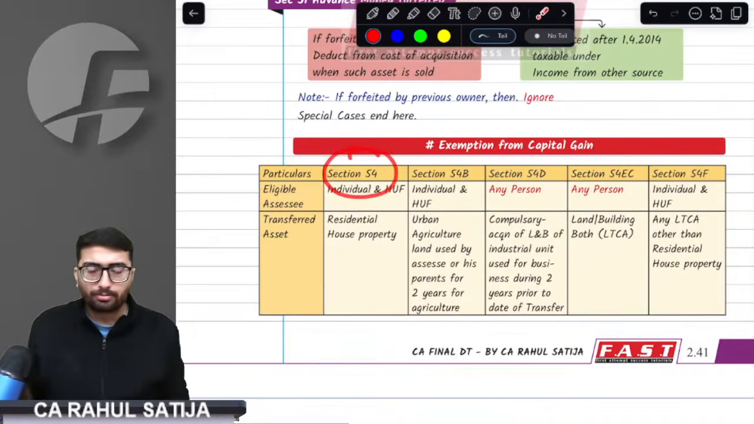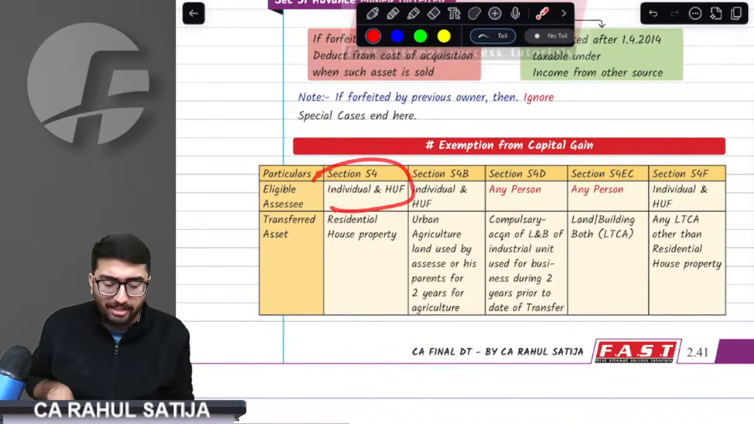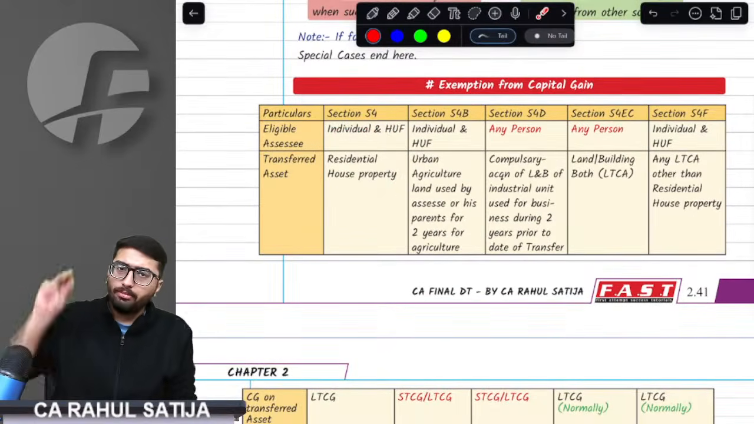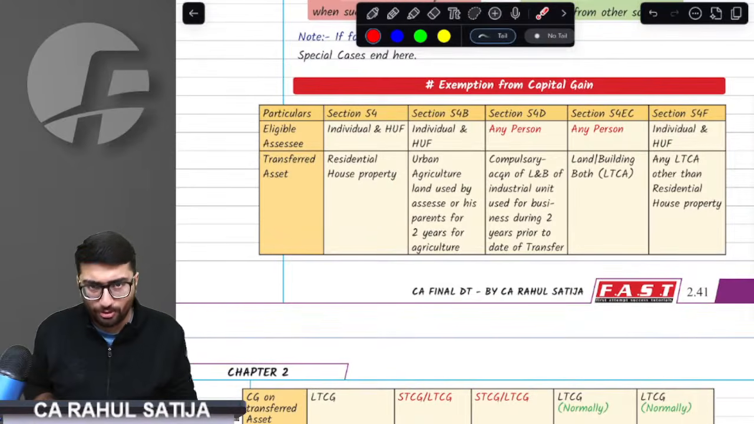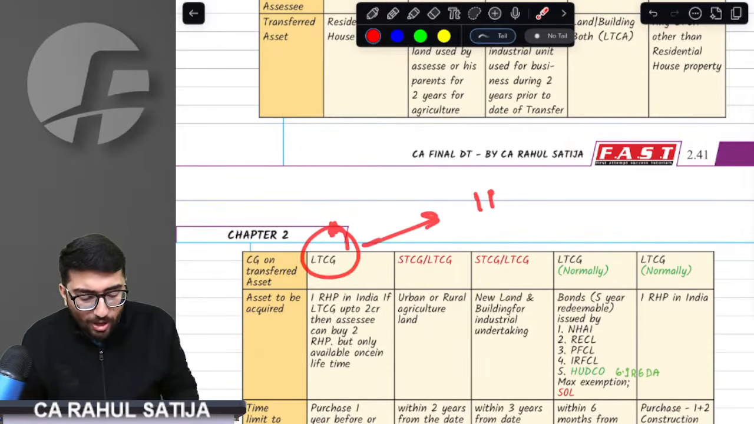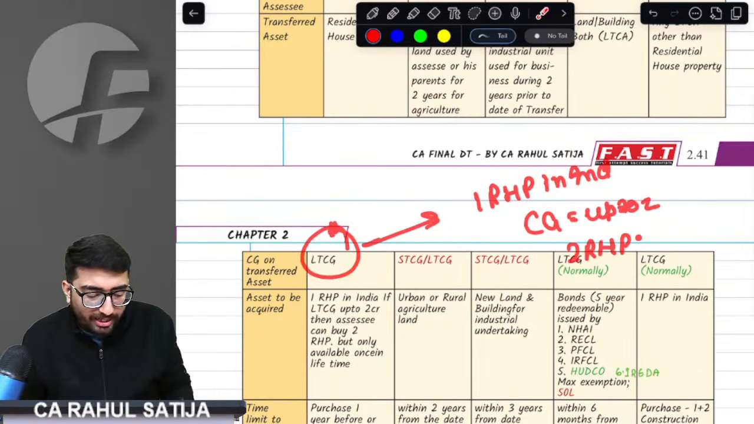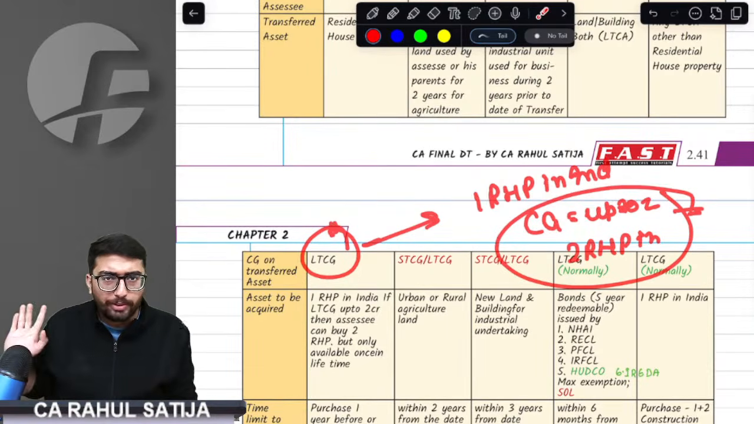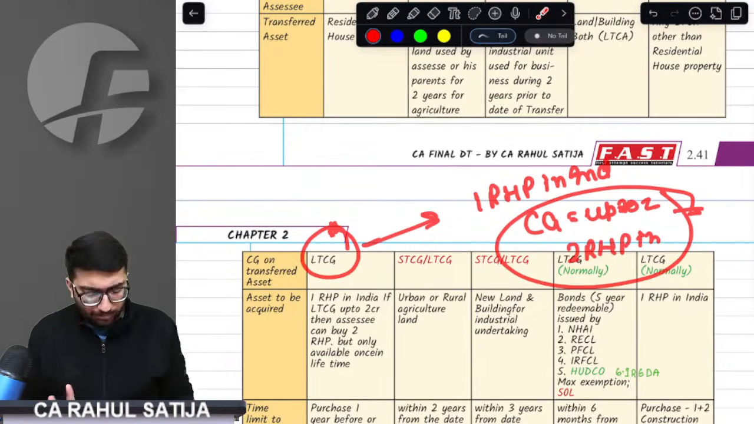First of all, section 54. If you are an individual or HUF and you sell any residential house property, and you have long-term capital gain, the provision says we will absolutely exempt this long-term capital gain to you, provided you buy one residential house property in India, or if your capital gain is up to 2 crore rupees, then two residential house properties in India. This option is given only to you once in your lifetime. One residential house property you can buy, two you can also buy, but once in a lifetime.